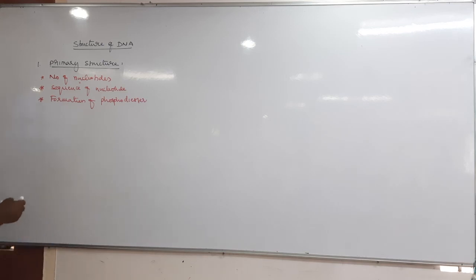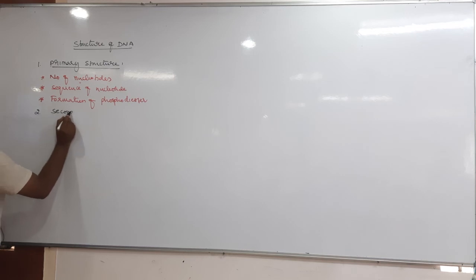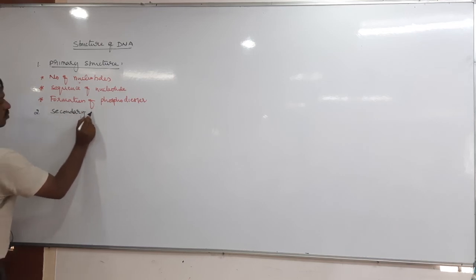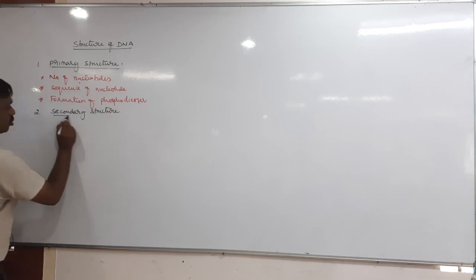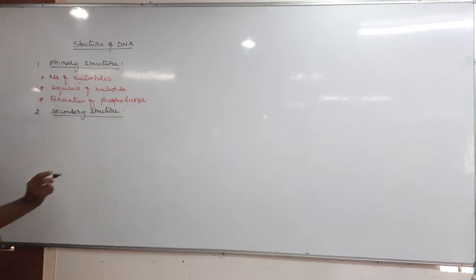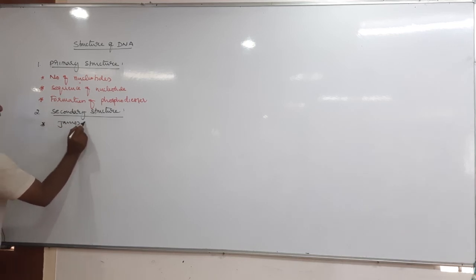Next is the important secondary structure of DNA. This secondary structure of DNA was given by James Watson and Crick.